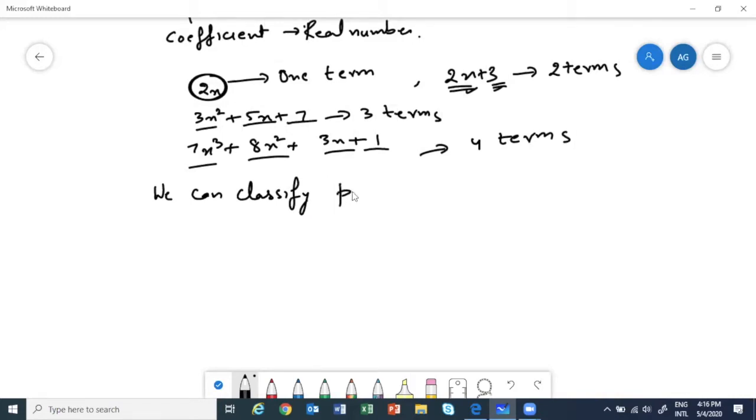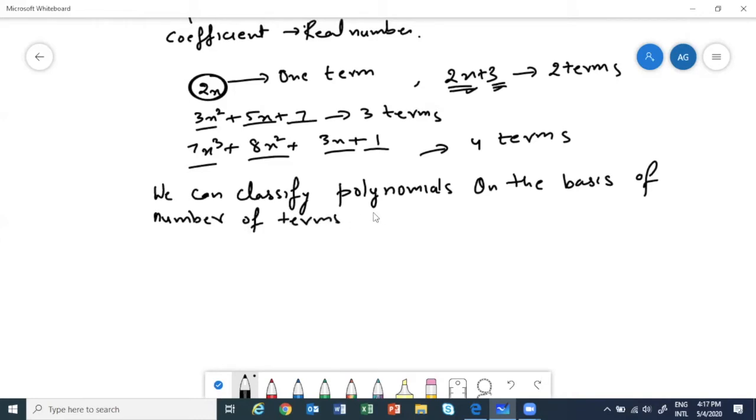There are two ways of classifying polynomials. The first way is we can classify polynomials on the basis of the number of terms it has. The first one is monomial, meaning a single term.